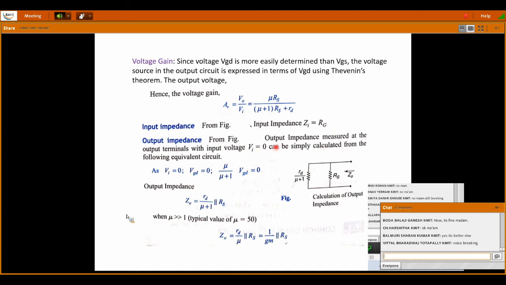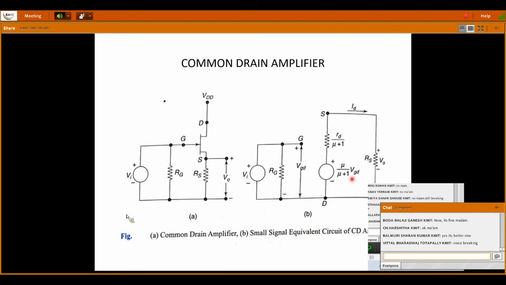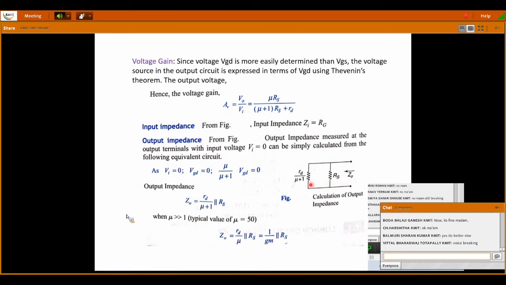That is, the output impedance measured at the output terminals with input voltage Vi equal to 0 can be simply calculated from the following circuit. As Vi is equal to 0, VGD will be equal to 0. Therefore, mu by mu plus 1 VGD is equal to 0. So by taking this mu part equal to 0, you are left with only the Rd by mu plus 1 term.